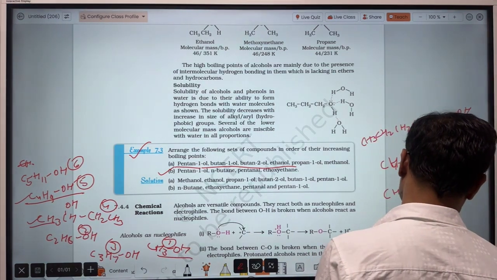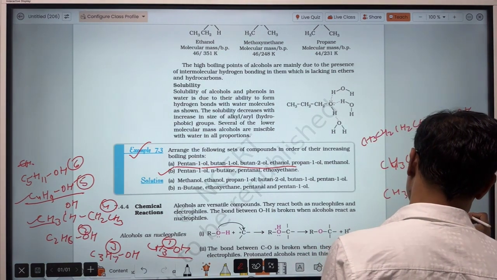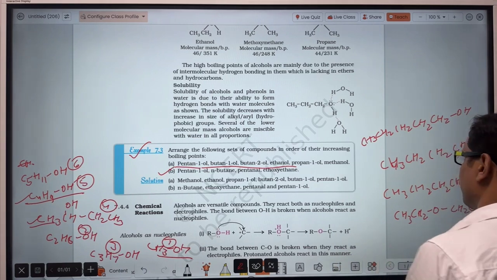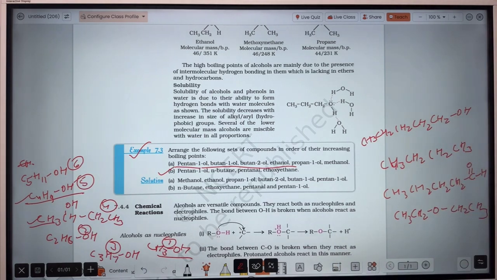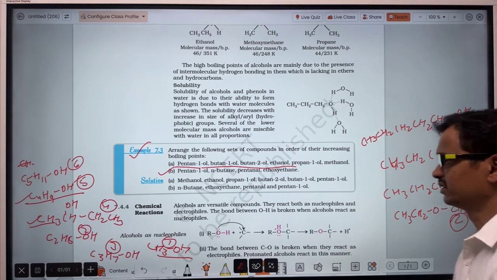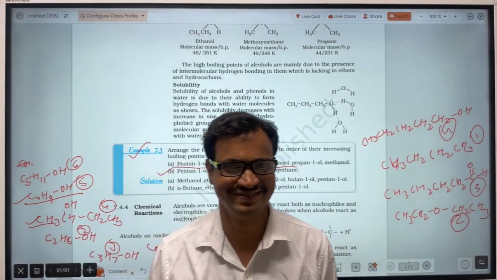Then after is ethoxyethane. Now you already know the hydrocarbon possesses the least melting point and boiling point. So butane will possess the least melting point and boiling point. Then after halogen, then after ether. So ether is second. Then after it's aldehyde and then alcohol. So in this manner that will be the order of boiling point.